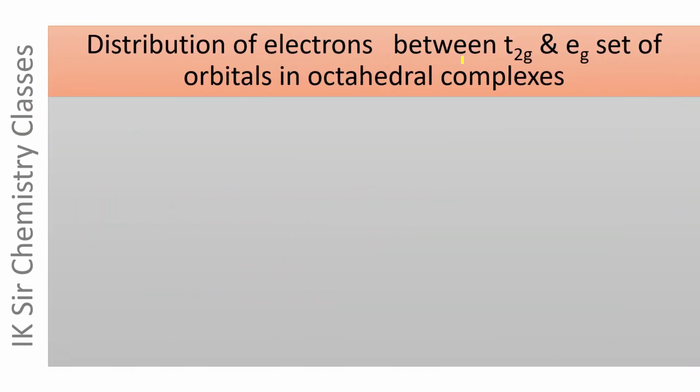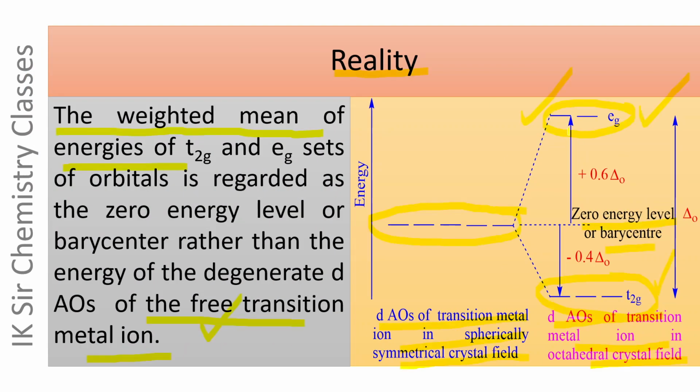Distribution of electrons between T2g and Eg set of orbitals in octahedral complex. Let us see in the previous slide. The energy difference between highest energy d atomic orbital and the lowest energy d atomic orbital is called crystal field splitting energy. Here it is denoted by delta O, not delta 0. It is delta O, which is crystal field splitting energy in octahedral complex.